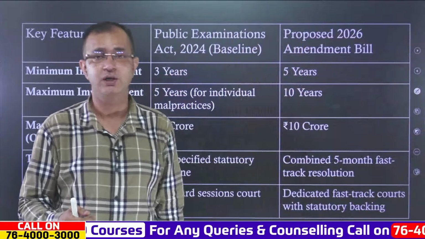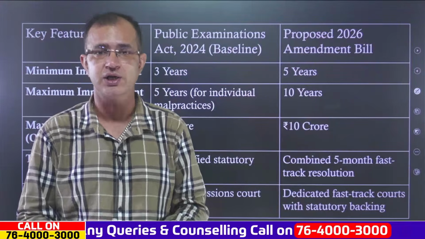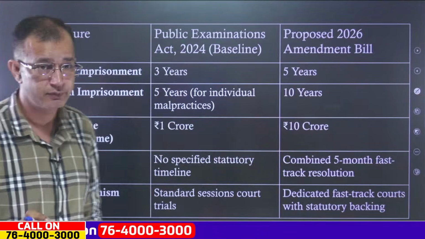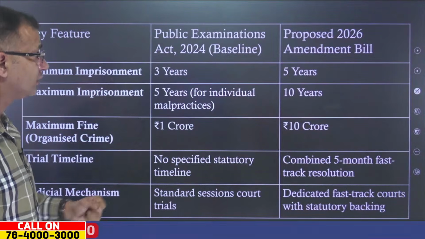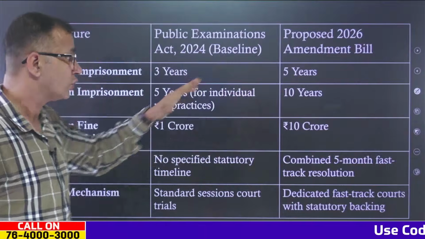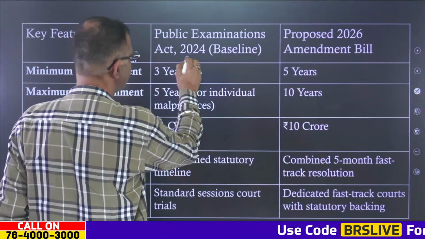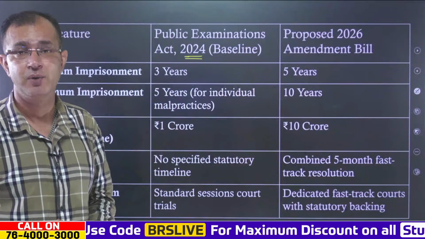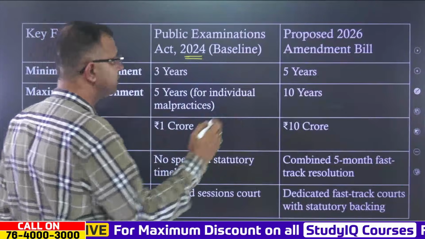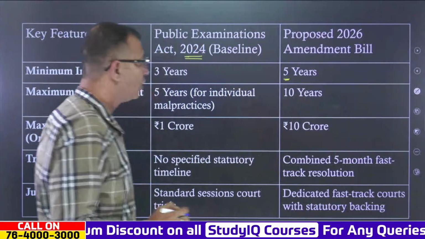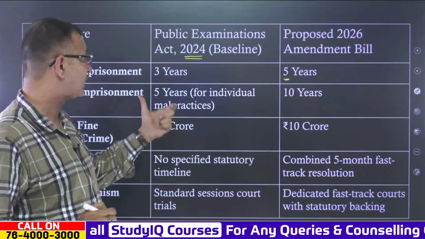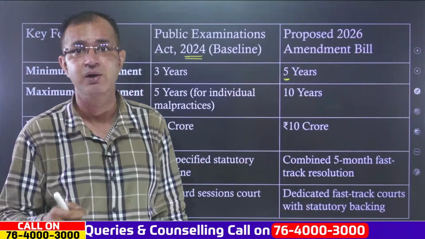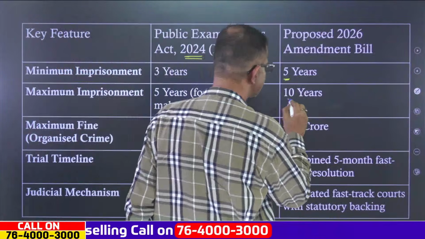Now this is quite important because the cabinet has proposed stringent measures when it comes to the 2024 Act. What are the proposals that have been approved by the cabinet? When it comes to the 2024 Act, the minimum imprisonment prescribed is 3 years, but now that has been raised to 5 years. At the same time, the maximum imprisonment in the original act for individual malpractices was 5 years, but now that has been raised to 10 years.